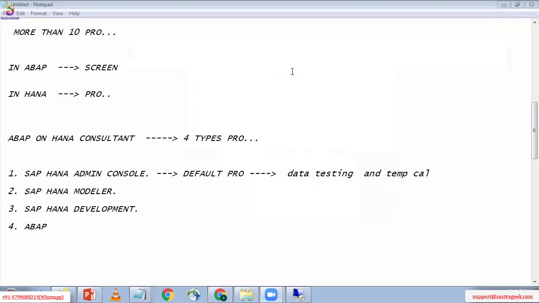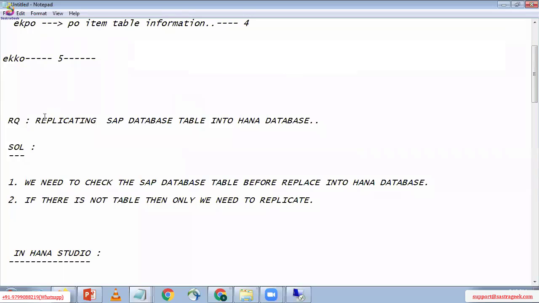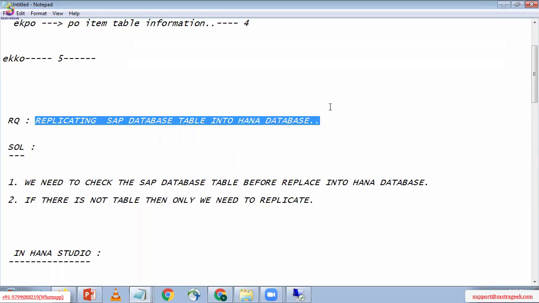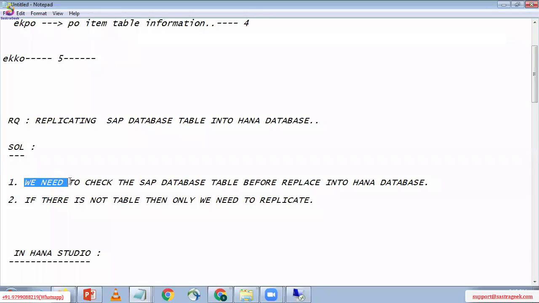Okay. Now see here. Our requirement is replicating the SAP database table from the ERP database to the HANA database. First step is we need to check the SAP table before going to replicate. Not replace, replicate.